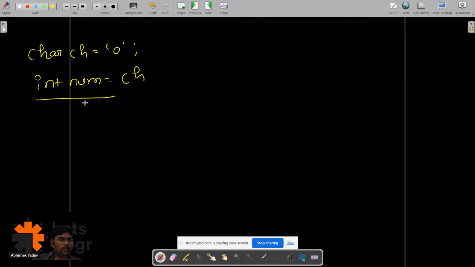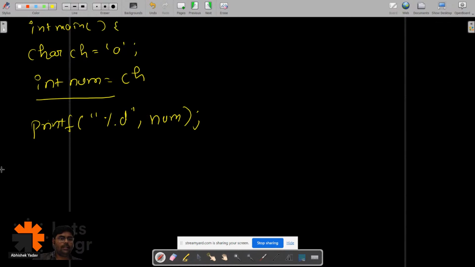So basically here we have a char, right? What we have done in the code is char ch is equal to 'a', and after that we are saying int num is equal to ch, right? So let's try to execute the code line by line. After that, we are printing printf %d, and here we are printing num, right? And this is my main function, like this, right?